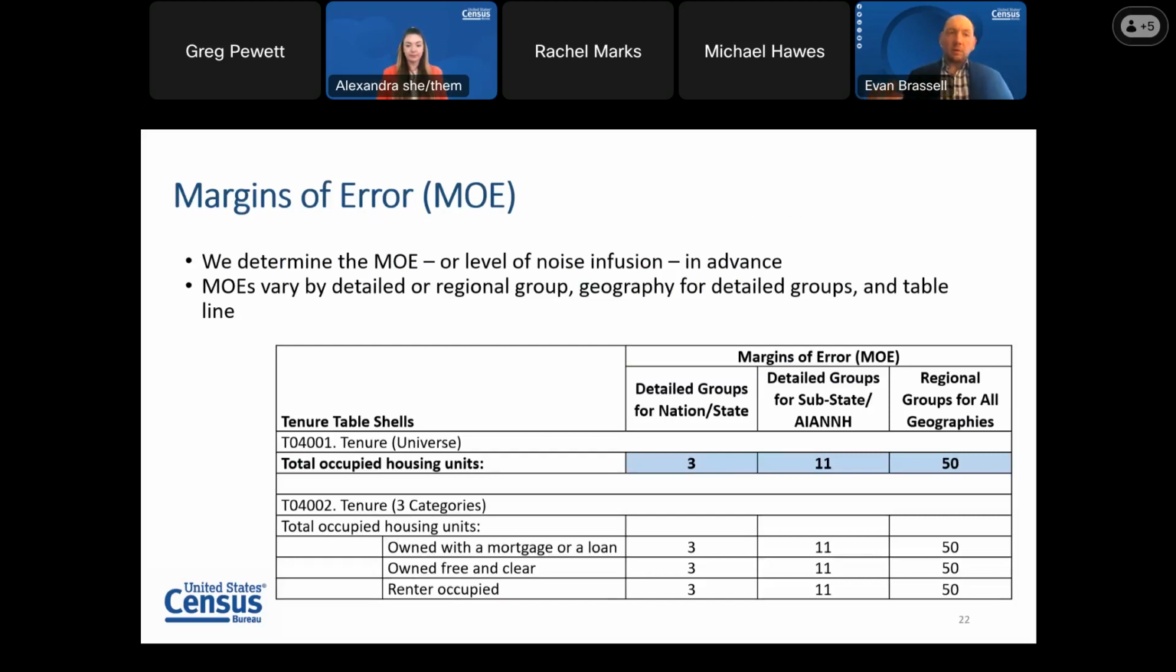It's also important to note that the MOE is only applied to the most detailed table lines. So whereas we'll talk about some inconsistencies later, we try to enforce consistency within the table. So that means that noise is applied to most detailed lines, as you can see here in the owned with a mortgage or loan, owned free and clear, or renter occupied lines. And those lines are then aggregated up to calculate the total occupied housing units line. These aggregated counts do not have the same MOEs as the detailed lines because of the aggregation.